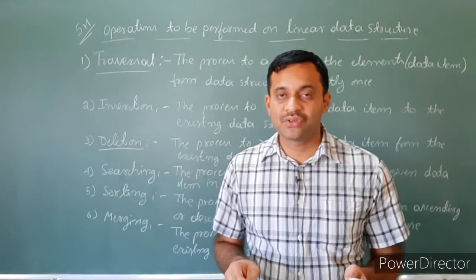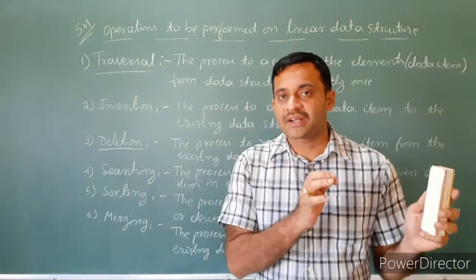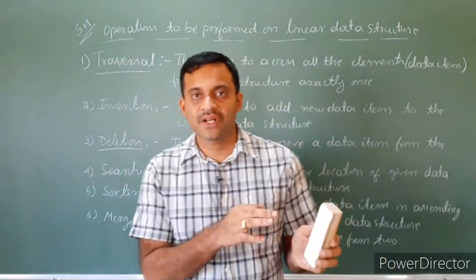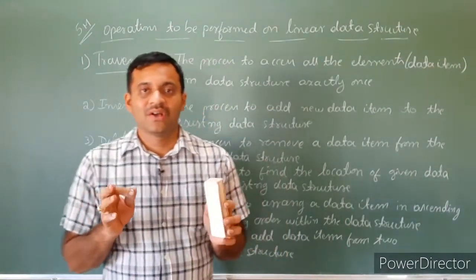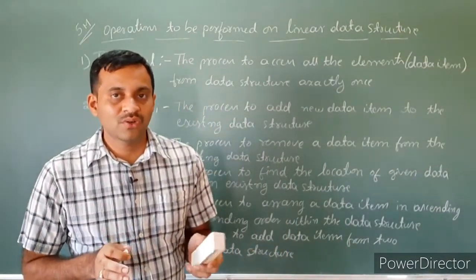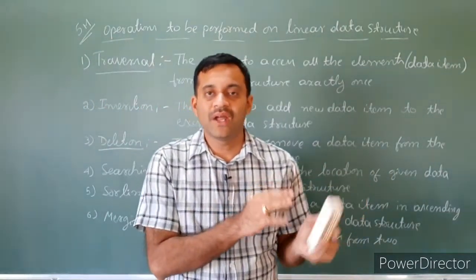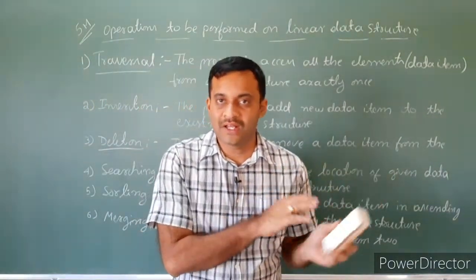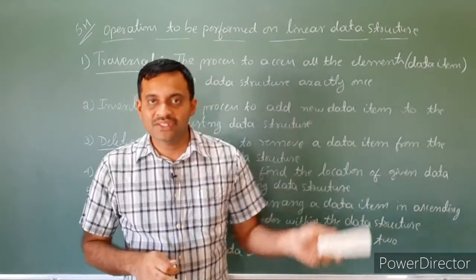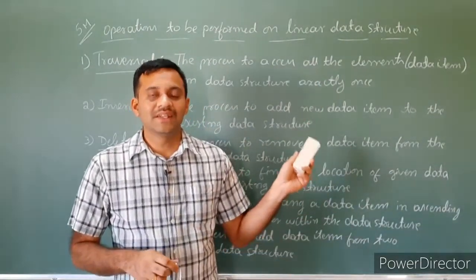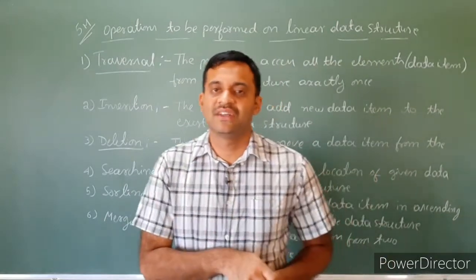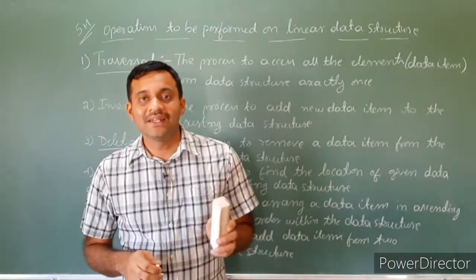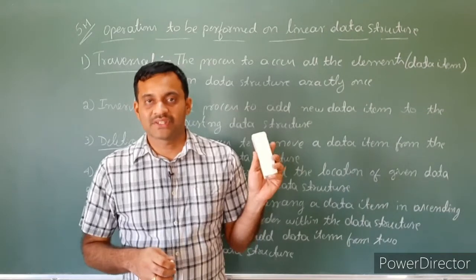In a non-primitive, there is a grouping of data items either in homogeneous form or in heterogeneous form. We have to observe that in a non-primitive, there is a group of elements, and we have to work with a group of elements. If it is sequential, then we call it linear. If it is non-sequential, but there is a group of elements, then we call it non-linear. So these are the operations.